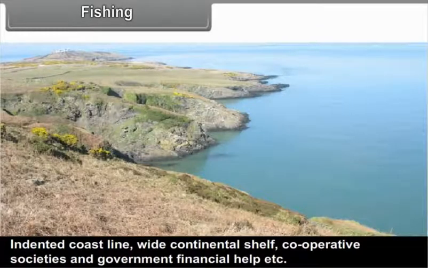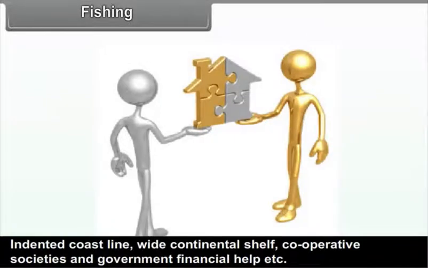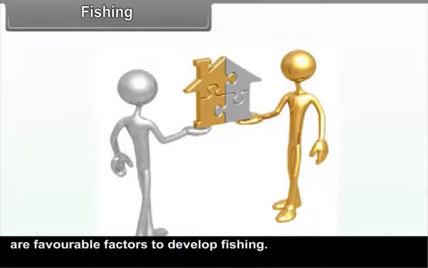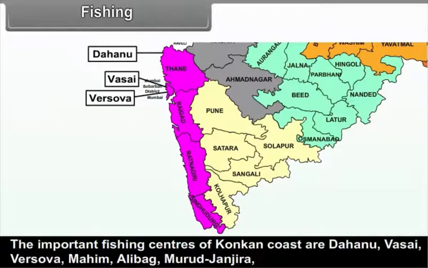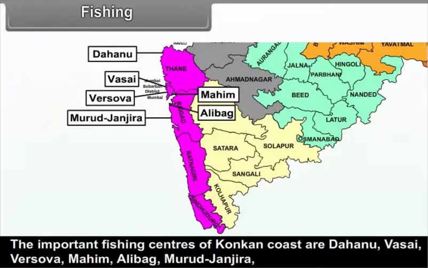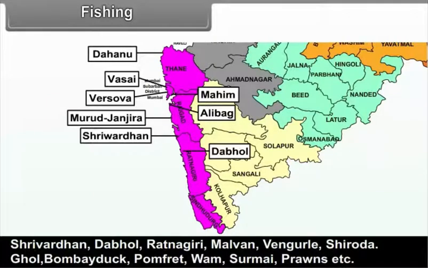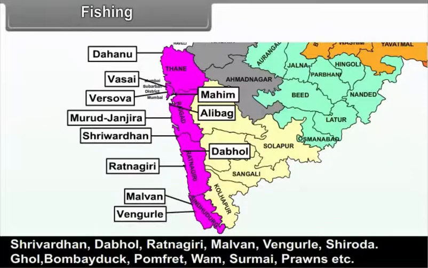Indented coastline, wide continental shelf, cooperative societies and government financial help etc. are favorable factors to develop fishing. The important fishing centers of Konkan coast are Dahanu, Vasai, Versova, Mahim, Alibag, Murud, Janjira, Shrivardhan, Dabhor, Ratnagiri, Malwan, Vengorle,